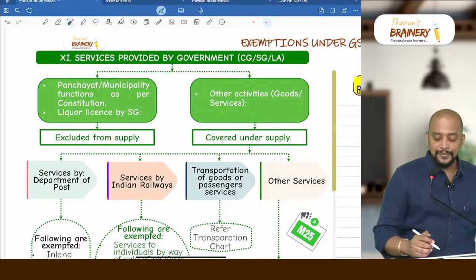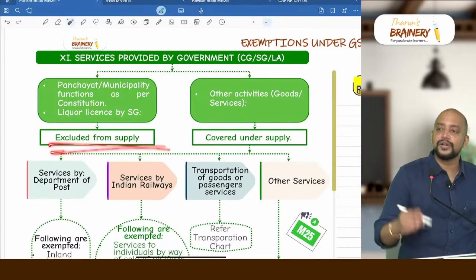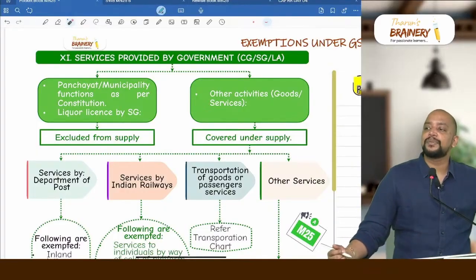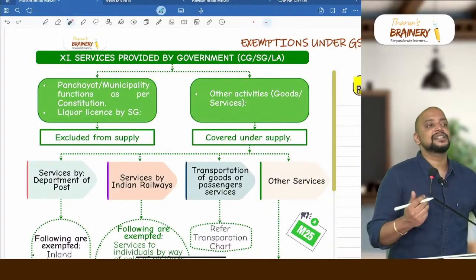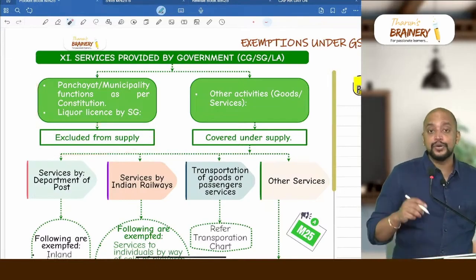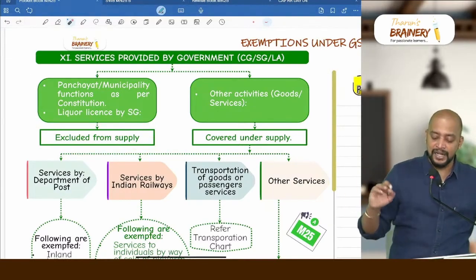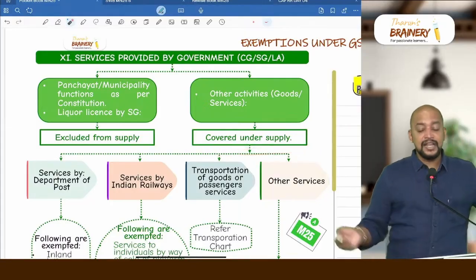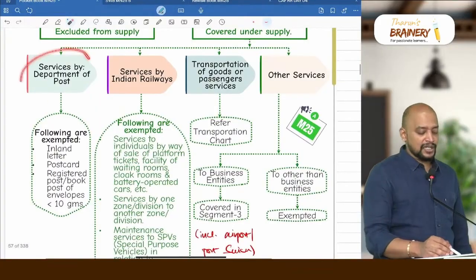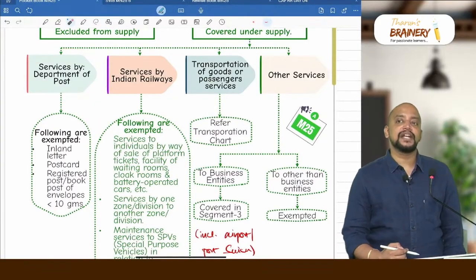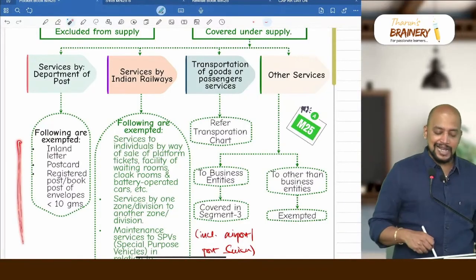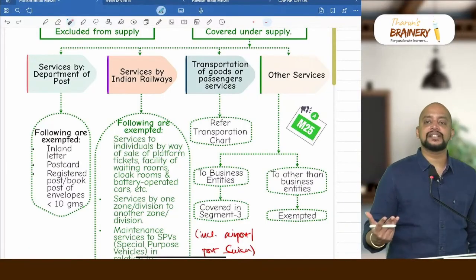Then another point excluded from supply: liquor license granted by state government. State government will be granting license to sell liquor. That license fee collected by state government is also excluded from supply. Apart from these two, all other activities of government will be covered under supply. In those activities which are covered under supply, we have Department of Post. In services provided by Department of Post, we have only 3 exemptions. Rest of the cases it will be taxable.